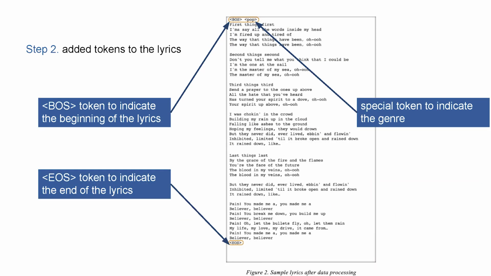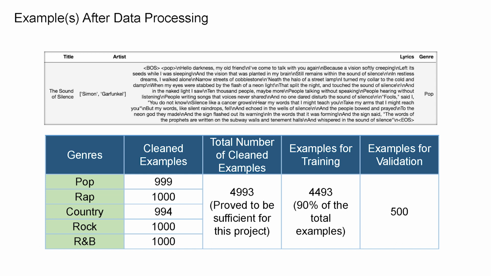And step 2, we added some tokens to the lyrics. For instance, the BOS, EOS tokens to indicate the beginning and the end of the lyrics, and also some special tokens to indicate the genre. We've collected about 5,000 cleaned examples, and we use 90% of them for training purposes.